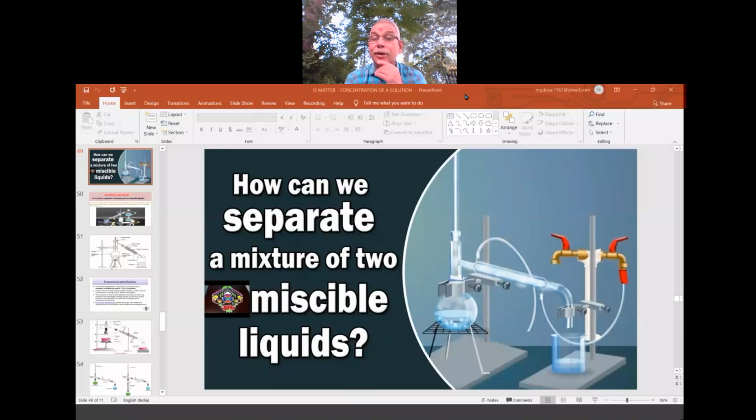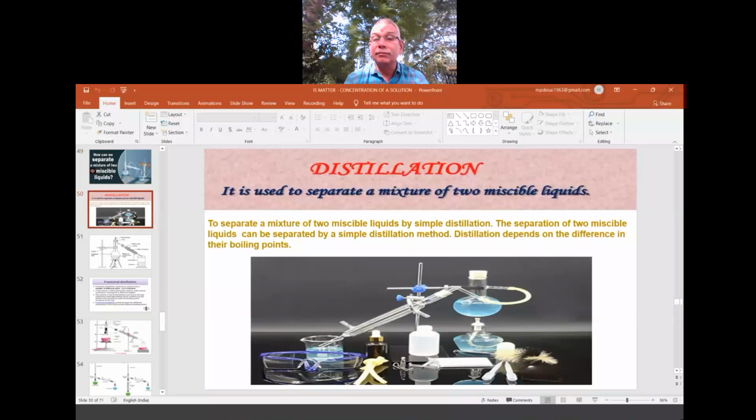In that case, please take the mixture in a container, in a flask. That flask is called the distillation flask. This is the distillation flask, having a cork here.